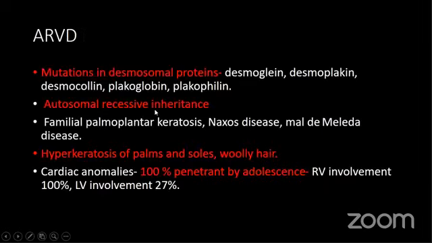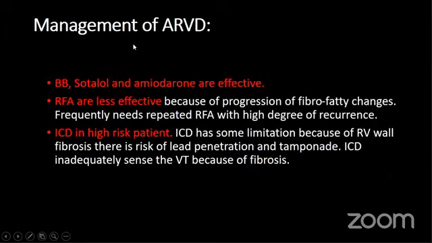And this is autosomal recessive with 100% penetration. It happens in adolescence only. Then it can be treated with beta blocker, sotalol, amiodarone. But in the high risk group, ICD is the treatment. Radiofrequency ablation is not effective because it is a progressive disease. There are many foci of PVC and VT, so it is difficult to ablate.